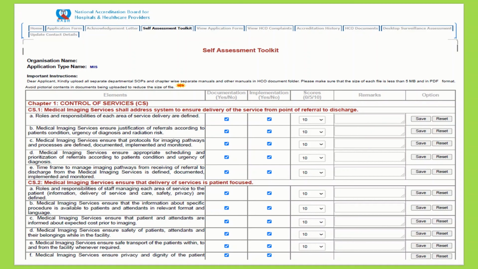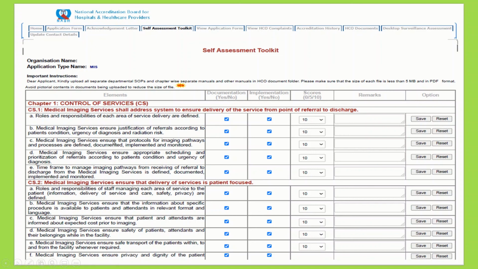Then once we have all these quality indicators, all the documentation, all the infrastructure-related needs, then we need to fill this self-assessment toolkit which is there on their website. There we need to give scores for all these points, whether we have documentation, yes or no, whether we have implemented those things, yes or no. Based on those we need to give scores, and it can be 0, 5, 10.